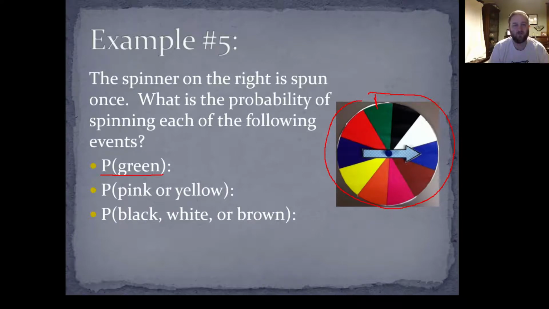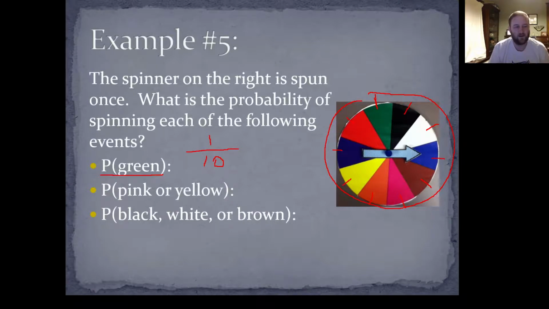So the number of favorable outcomes on top is 1. On the bottom, we want the total number of outcomes. So the total number of sections there are on the spinner. So there's 1, 2, 3, 4, 5, 6, 7, 8, 9, 10 total sections. So the probability of getting green is 1/10. You could also say 0.1 or 10%.